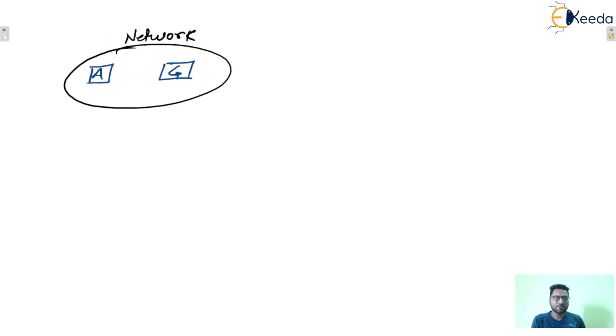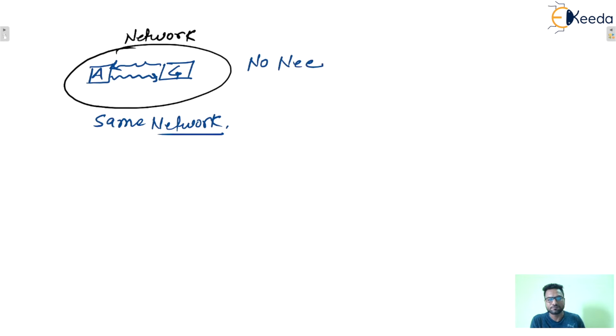If both lie in the same network, then there will be a request and a reply, and there is no need of any router, because both hosts exist in the same network.